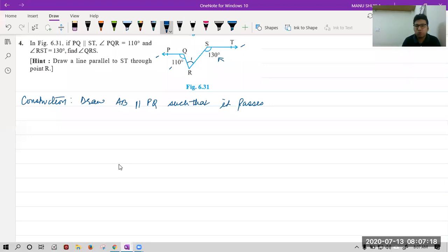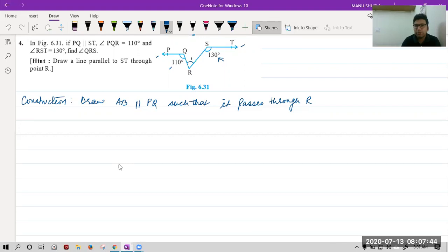Yes, class, from which point does it pass? Please tell. Yes, Piyush, good. Others, please try. Okay, Parkhi, Angel. Now you all got this. It passes through R, because our purpose will be solved when we make a line parallel to PQ passing through R.